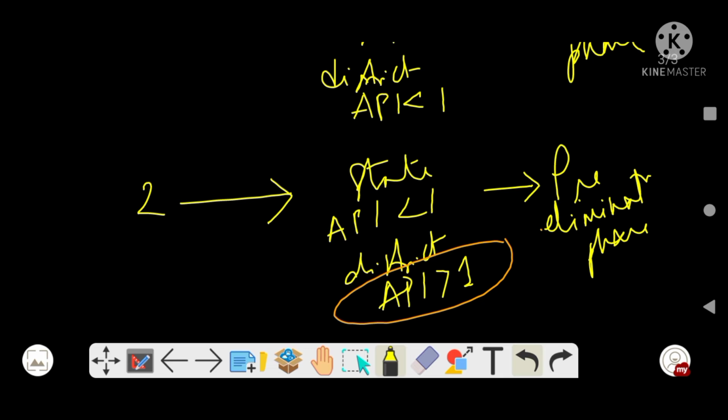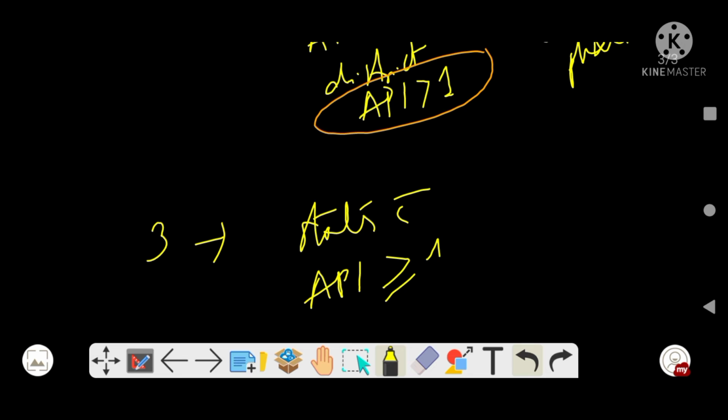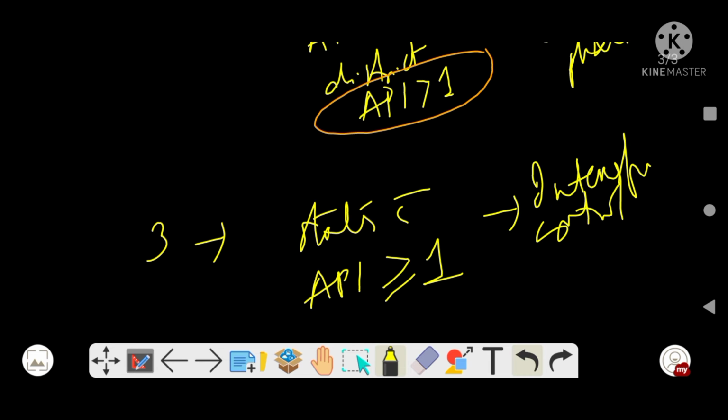Right, moving on is our last category, which is category 3, where all states have API more than or equal to 1, and your naming is intensified control phase. Now you got your answer.